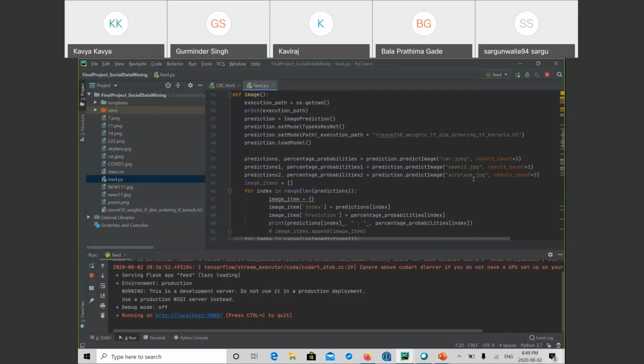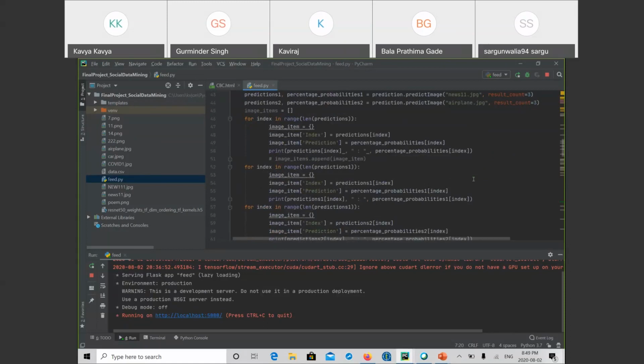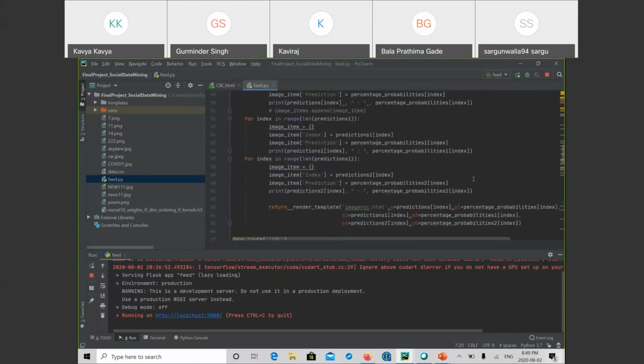Then we are doing predictions. We need to pass the image for predicting. Then it gives us the result index and prediction, and that result we are saving in the array, and then we are showing that result on the web. For that we have used the image receiving .html. There we are showing the result. Next, image recognition, Bala will explain.